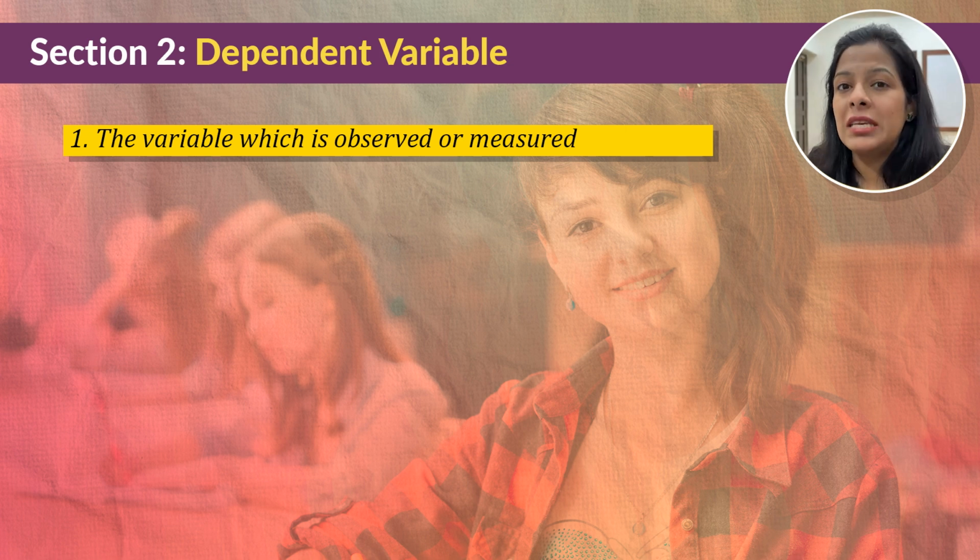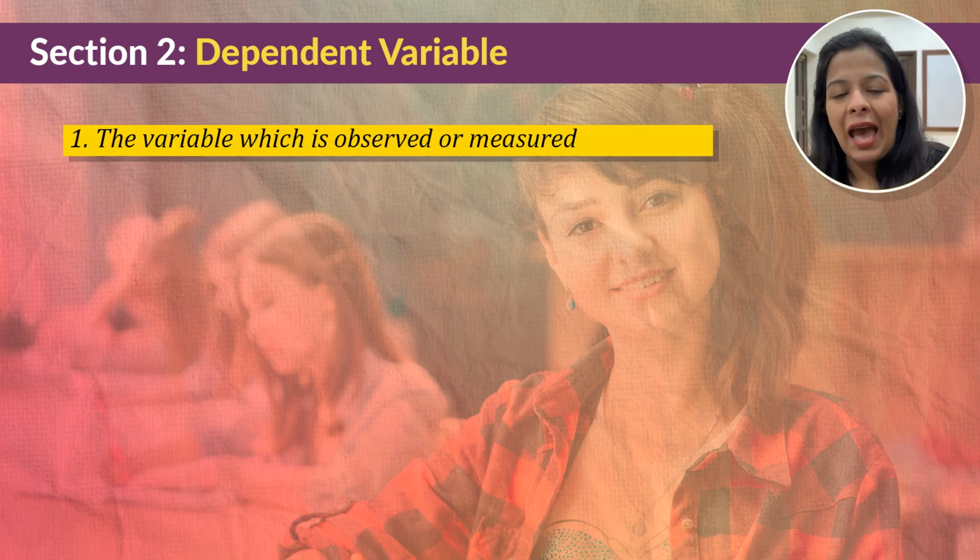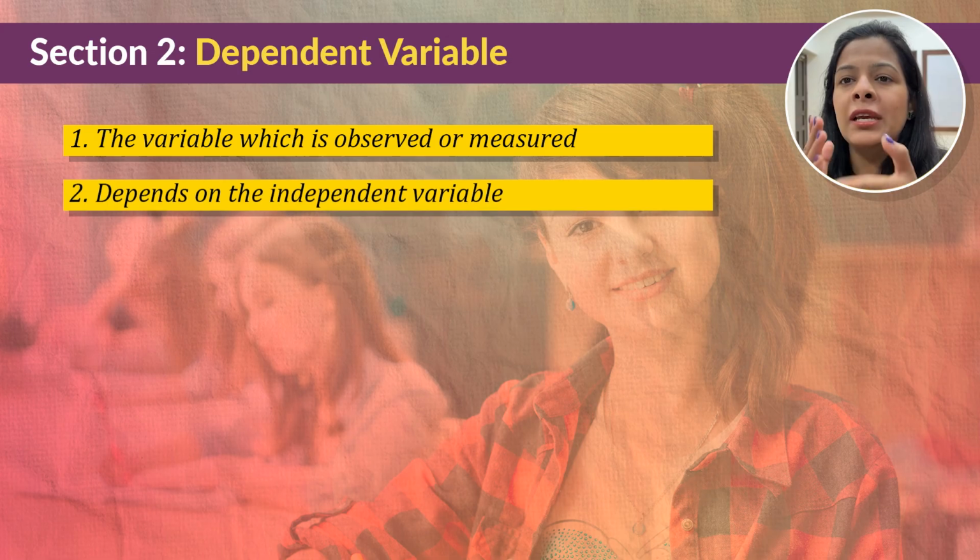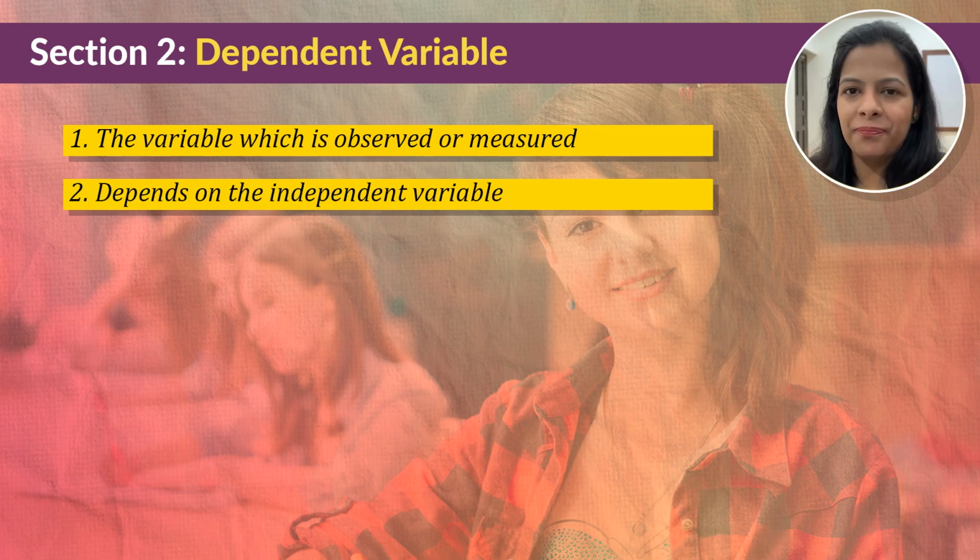Okay, in order to see how the independent variable has affected the dependent variable. In simple terms, dependent variable depends on the independent variable. That is the reason why we call it dependent. It's what you are studying to see if and how it changes based on the conditions you set. Let me make this even clearer with a couple of examples.